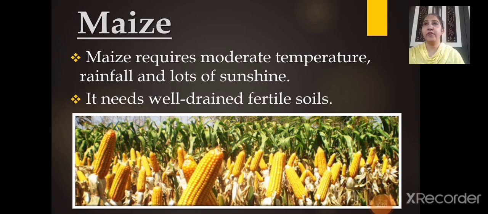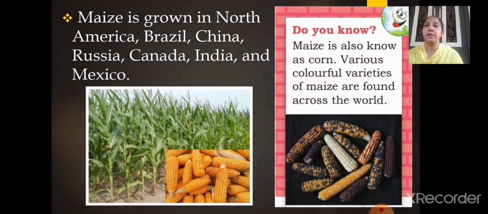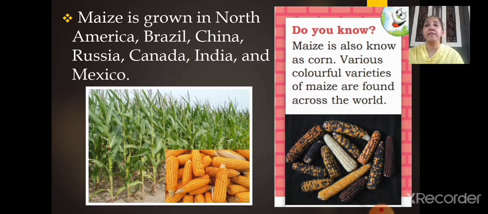Now the next food crop that we are going to learn here is maize. Maize requires moderate temperature, rainfall and lots of sunshine. It also requires well-drained fertile soil. Okay. See children, I think you all know maize. Maize is also called corn, right?